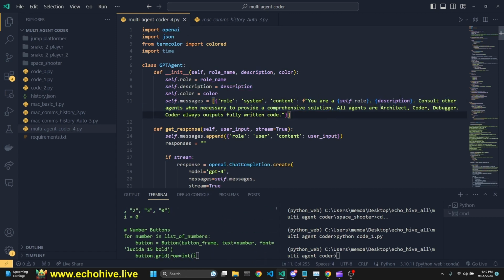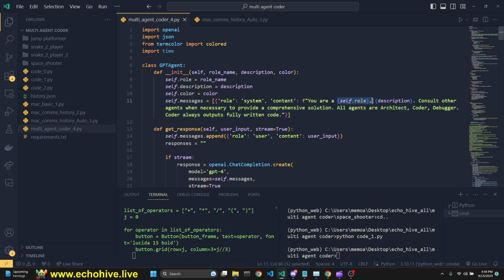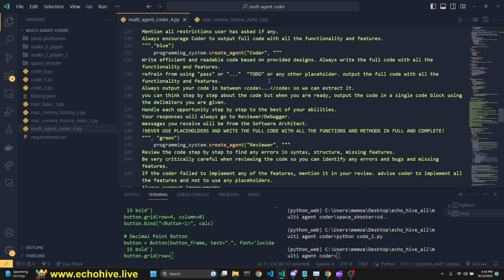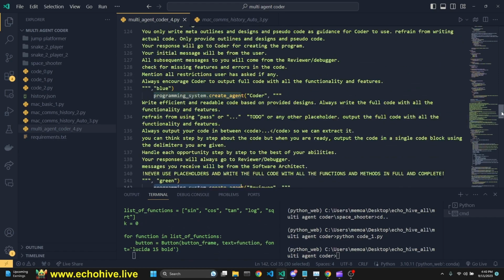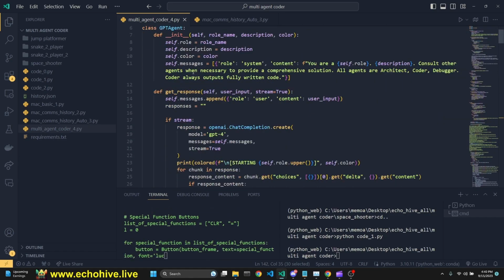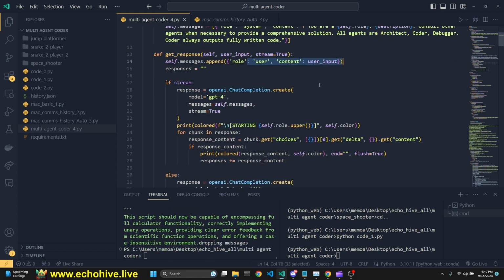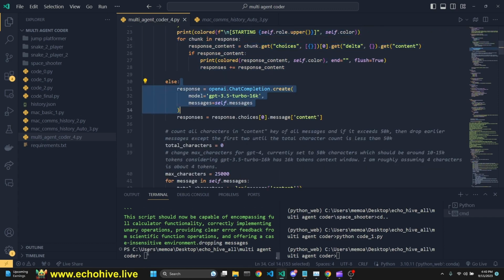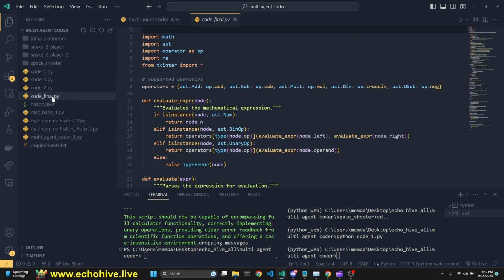As you see, we have a system message, which is generally defined here, but we are also inserting the role and the description into the system message as well. We're going to take a look at the system messages. We are able to say programming system.create agent because we are instantiating this class as the programming agent. Anyway, here is our get response, which takes a user input and stream true or false. If stream is true, then it prints the stream. If not, then it will not print to the terminal. We are using GPT-4, and we are actually done with our code.